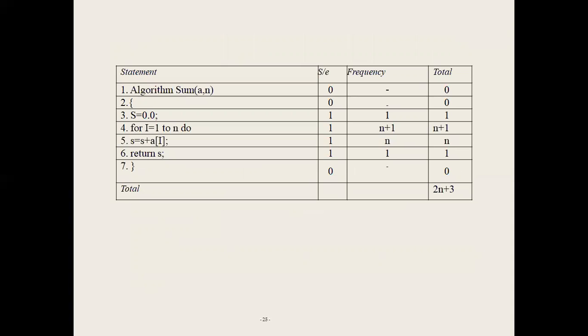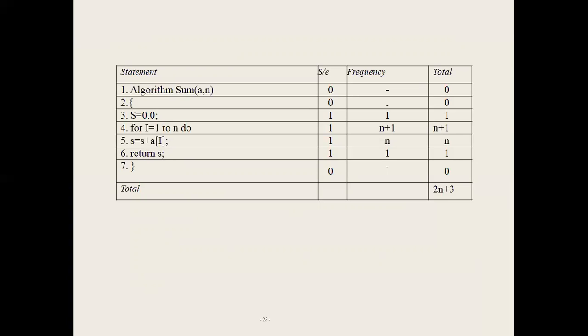So the assignment statement name is executed 0 times, and open braces and closed braces 0 times. You are counting only assignment statements, for loops, functions and return statements. Suppose the assignment statement is executed 1 time, the for loop 1 time, the assignment statement 1 time, and the return statement 1 time. The total number of steps executed by an algorithm is